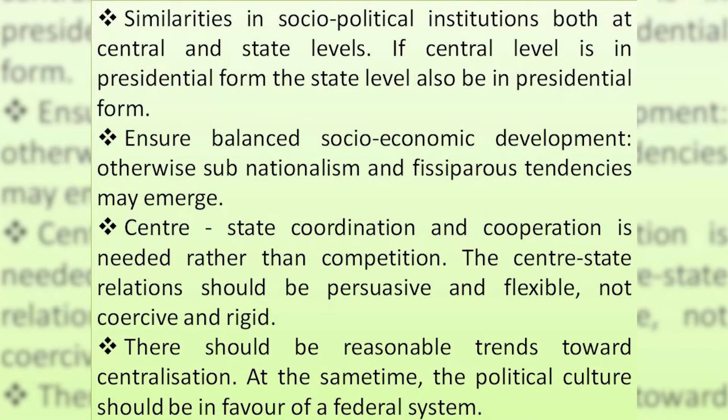Another condition for a successful federal system is similarity in socio-political institutions both at the center and state level. There are so many socio-political institutions in every country: legislature, executive, judiciary. But here we are mentioning that the institutions we establish at the central level and state level should be similar in their character and structure.